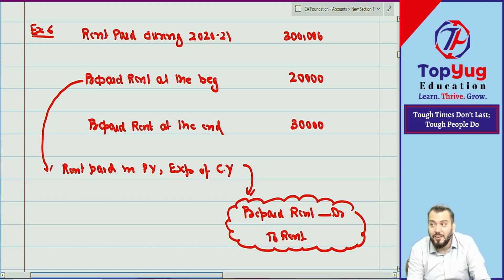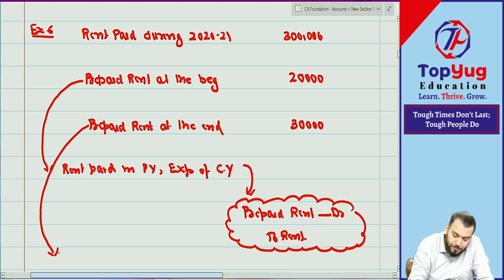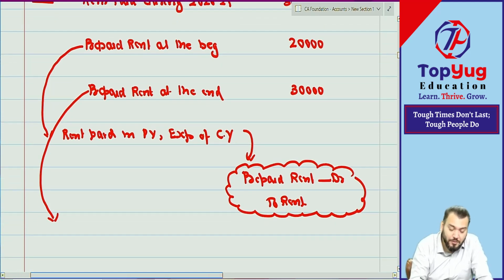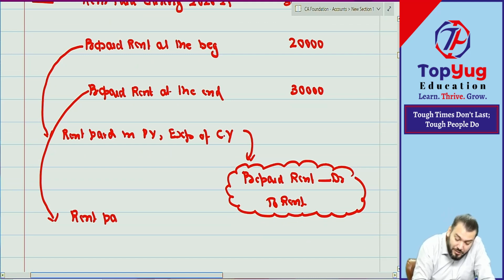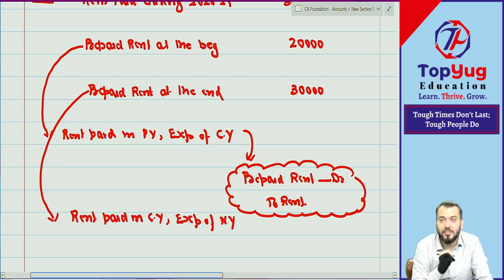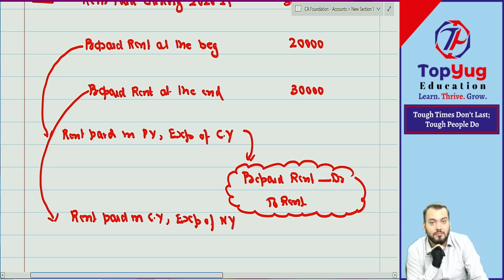It is an expense of current year. Understood? Correct. What is the meaning of this? Prepaid rent at the end means what? Batao. Rent paid in which year? Current year. But it is an expense of NY means next year. Chalega? Have you understood? Correct.